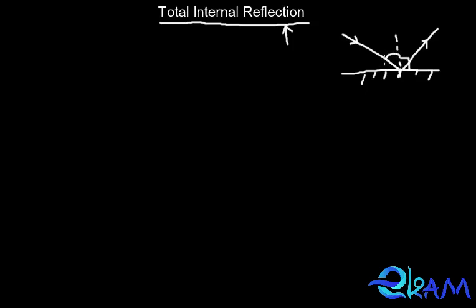The angle between the incident ray and the normal is considered the angle of incidence, and the angle between the normal and the reflected ray is considered the angle of reflection. And angle I is always equal to angle R in the case of reflection.